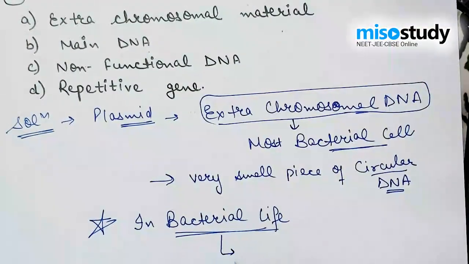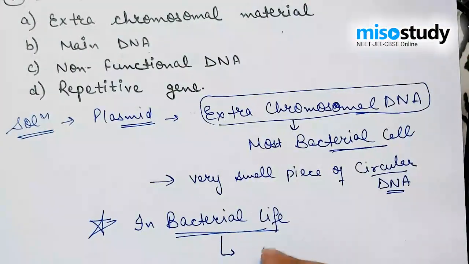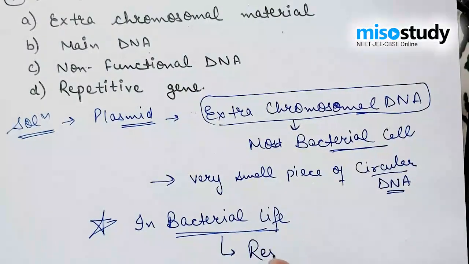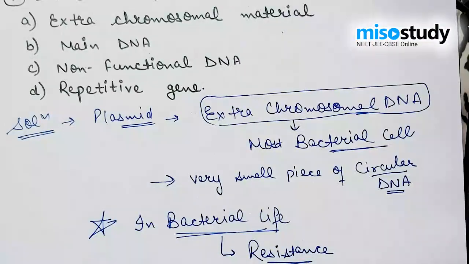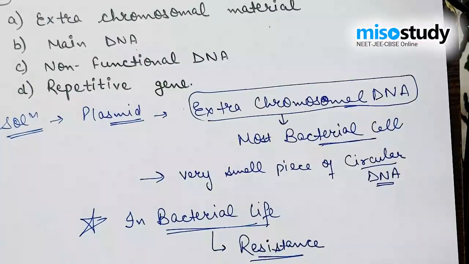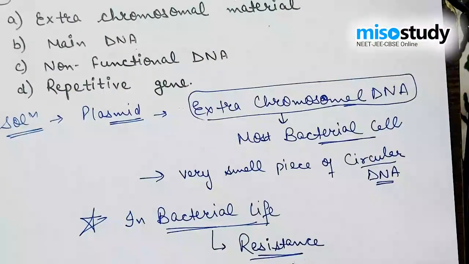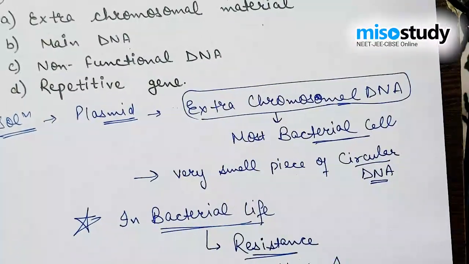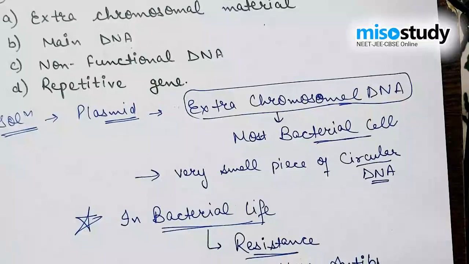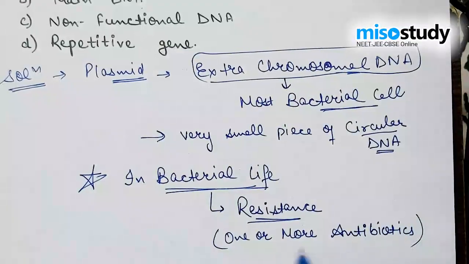It generally helps the bacteria to confer resistance. The first or major property is resistance to one or more antibiotics. Due to the presence of plasmids, bacteria are resistant to various kinds of antibiotics.